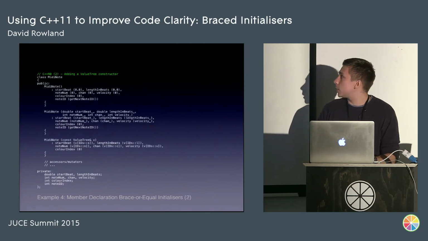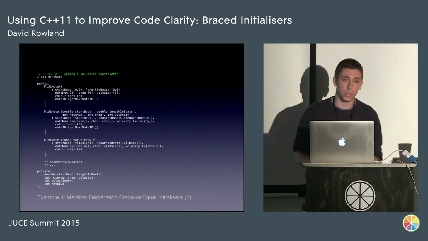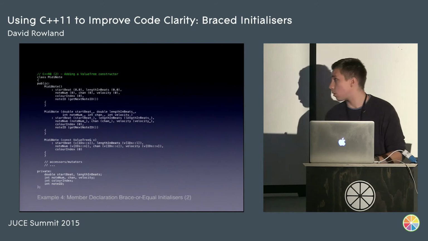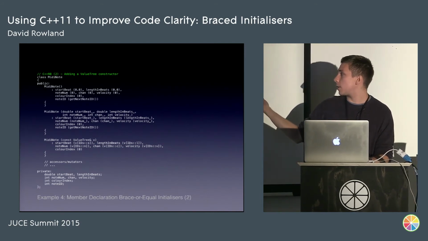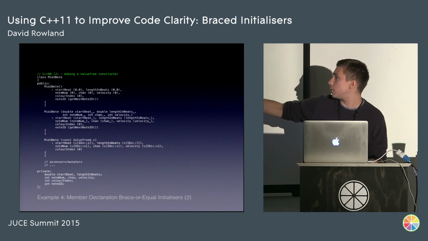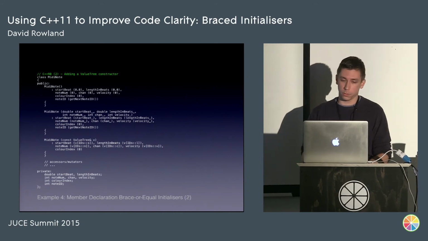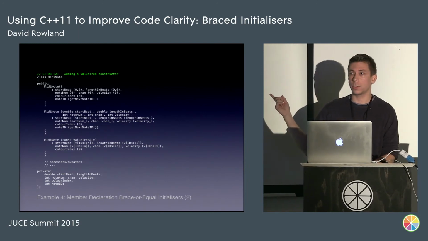One of the things we did with Traction 6 is we rewrote our entire edit model to use JUCE value trees, which was awesome. It's so much better now. So one of the things we had to do was add a value tree constructor, which just looks at the properties of the value tree and then initializes all the members. But who can spot the bug that we've introduced by adding this constructor?